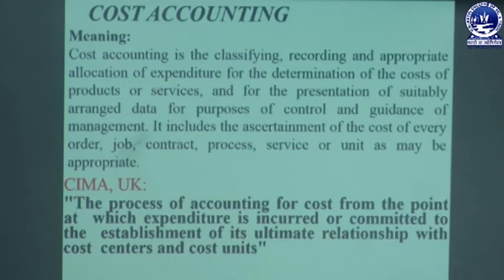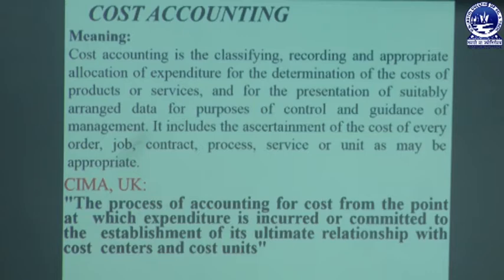Then the next part, that is relating to cost accounting. What is the meaning and the definition of cost accounting? Cost accounting is the classifying, recording and appropriate allocation of expenditure for determination of the cost of products, or for the presentation of suitably arranged data for the purpose of control and guidance of management. It includes ascertainment of the cost of every order, job, contract, process, service or unit as may be appropriate.